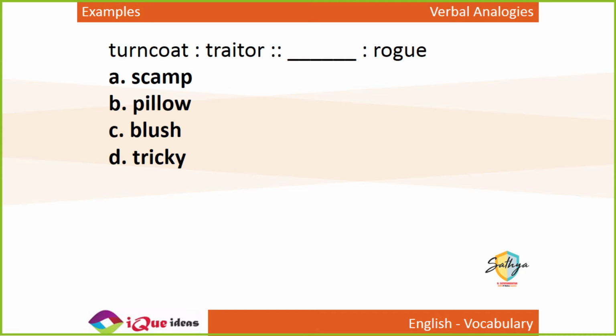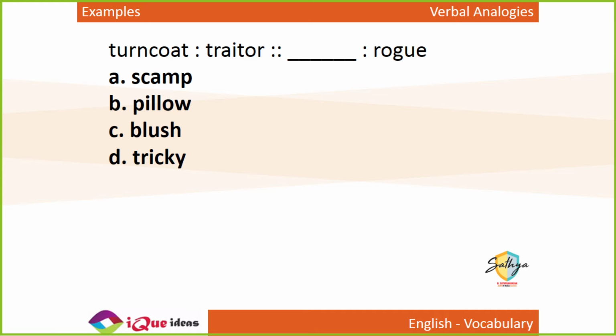Turncoat is to traitor as dash is to rogue. Turncoat literally means traitor, gaddar, right? Rogue, it is not rouge. R-O-G-U-E is rogue. R-O-U-G-E is rouge. But R-O-G-U-E is rogue. जो एकदम बदमाश है. Rogue means badmash, right?